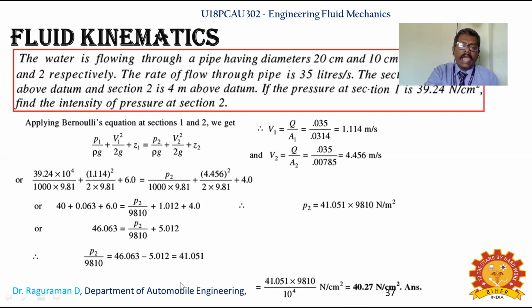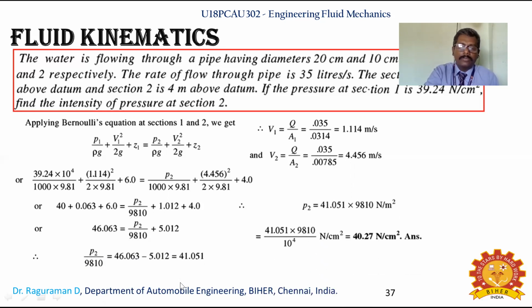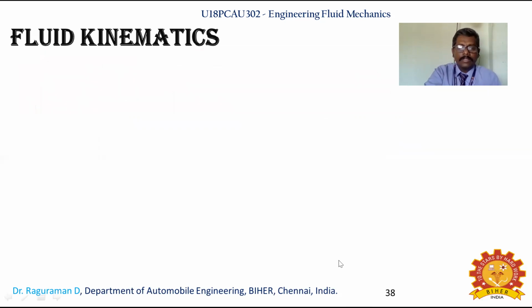So you can identify the value of P2. You get it in Newton per meter square. As in the given question, they had given P1 in Newton per centimeter square, if needed you can convert it by dividing by 10 power 4 to get Newton per centimeter square.